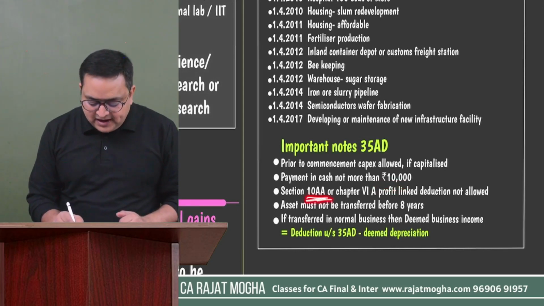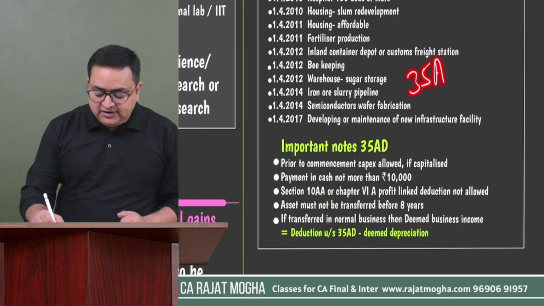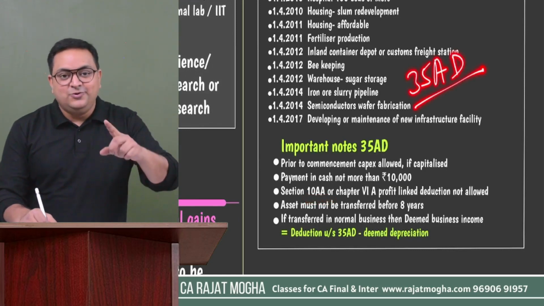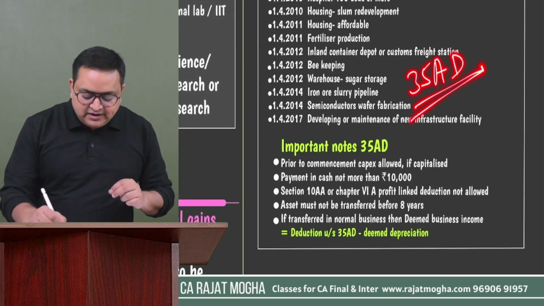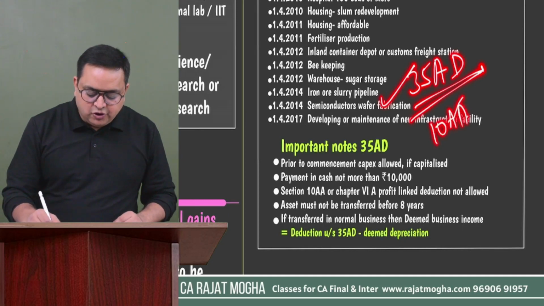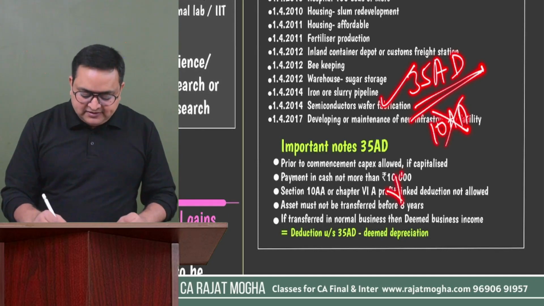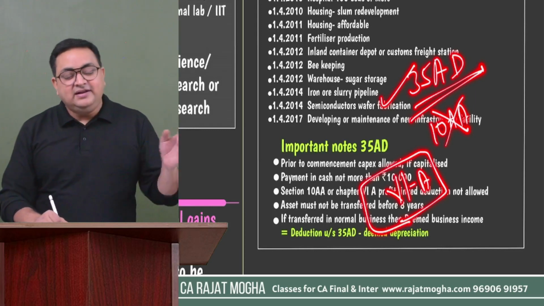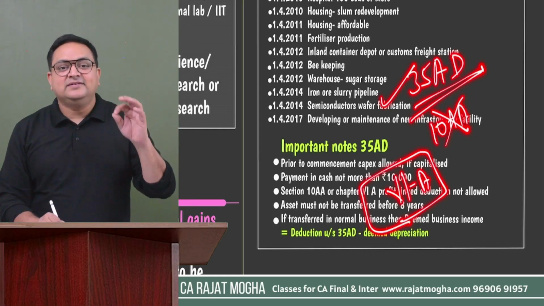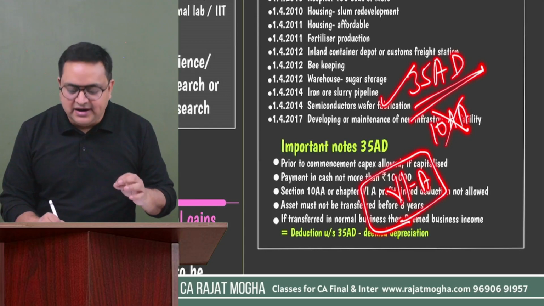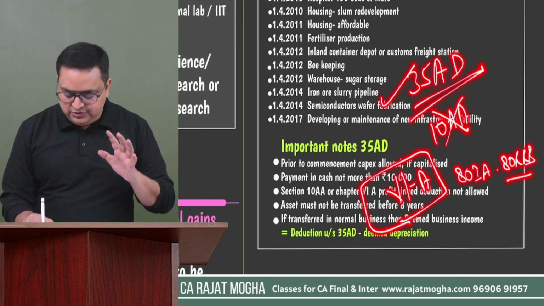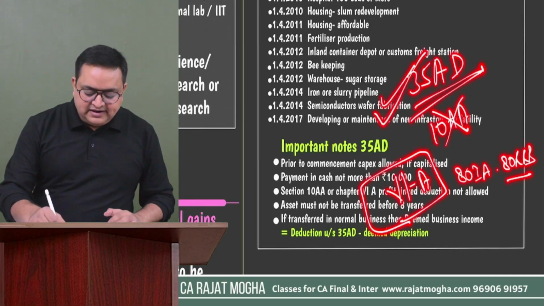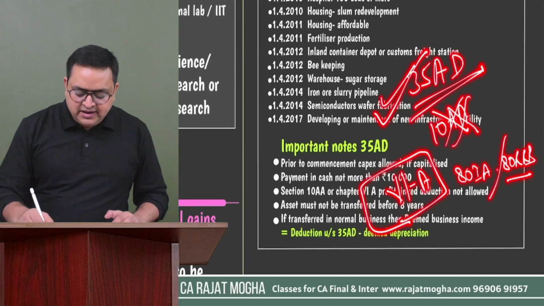Also an important point is that only assessees who are opting for the optional tax regime can claim 35AD. If you are claiming 35AD, then section 10AA deduction would not be available to you. And also Chapter 6A deduction. Which deduction, from 80C to 80? Not all. Chapter 6A heading C, that is the profit-linked deduction, which starts from the 80IA series till 80RRB. That deduction would not be available. I believe you are able to recall this point also. So if the assessee is claiming 35AD deduction, then 10AA deduction and 80IA to 80RRB are not available.